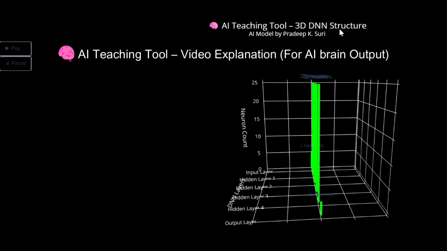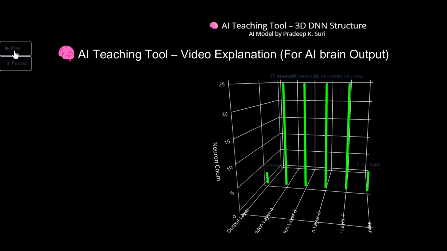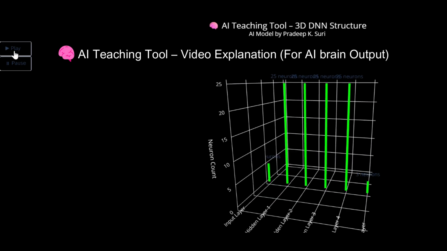Brain AI Teaching Tool, Video Explanation. Title: 3D DNN Structure, Learning Layers Like a Brain. Film frames what the video shows.